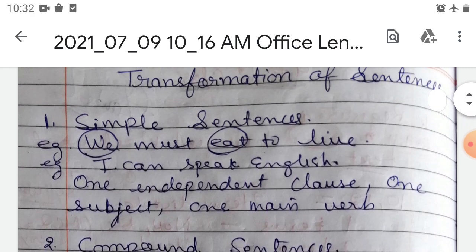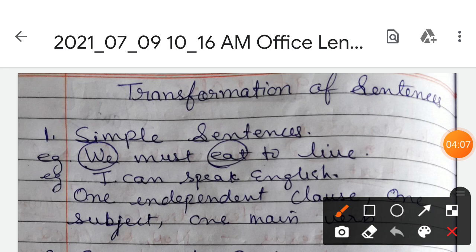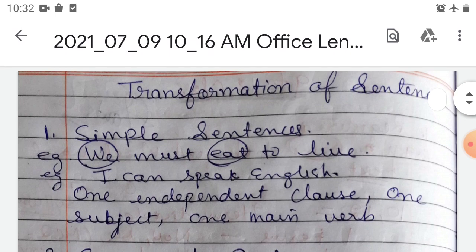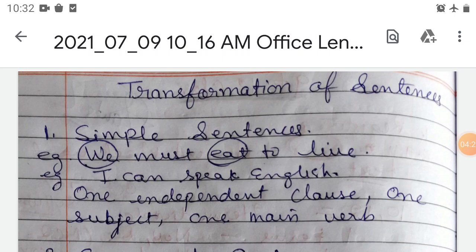So let us start with examples. Simple sentence: we must eat to live. In this, we is our subject and eat is the verb. Another example: I can speak English. In this we have only one independent clause, one subject and one verb, one clause or one finite verb in the simple sentence.